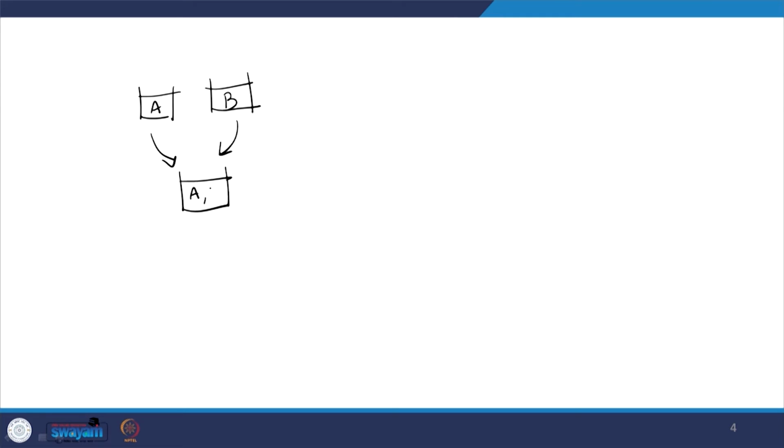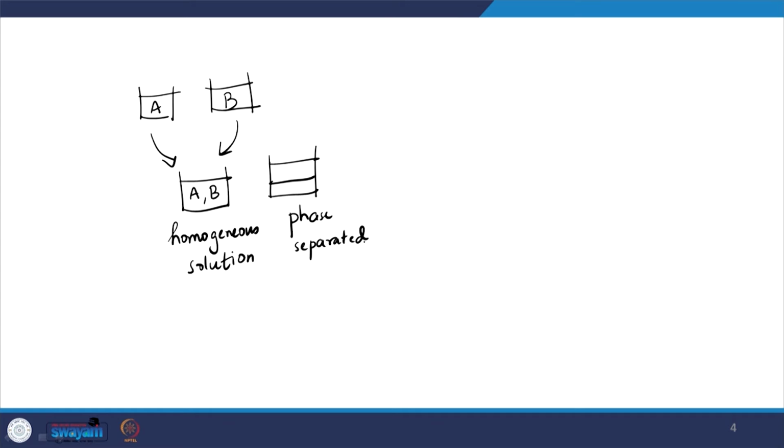You can have this forming a homogeneous solution, or this forming a phase separated solution, right. So, when it is homogeneous, then A and B are perfectly mixed, right. So, this is a mixing case. When it is phase separated, then clearly one possibility you may imagine is that all the A will stay away from all the B, as you typically see in an oil water situation.